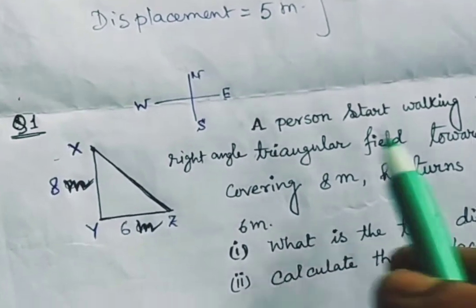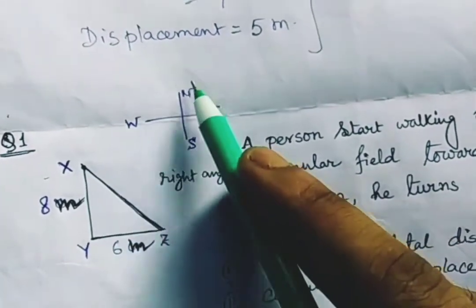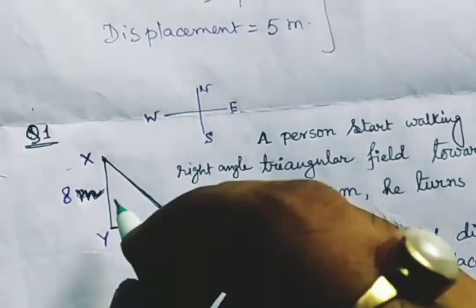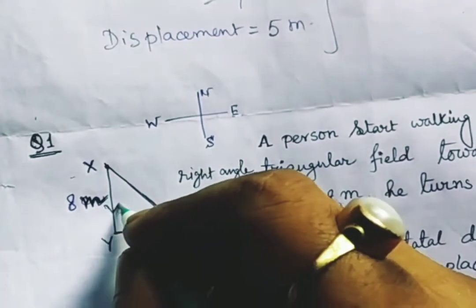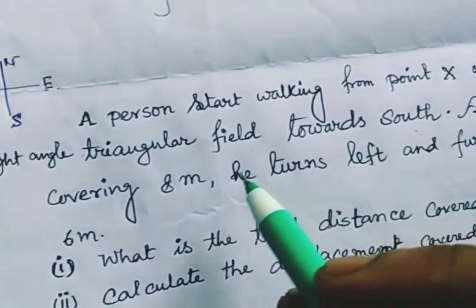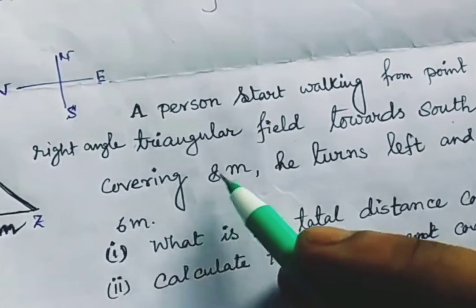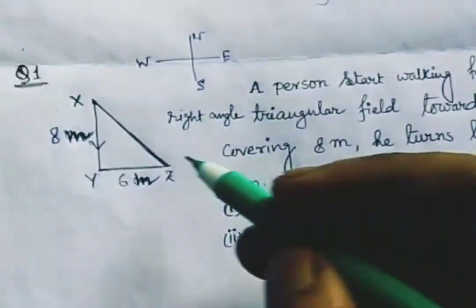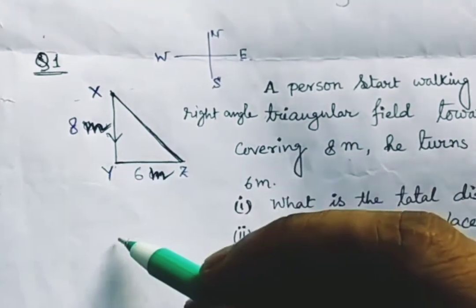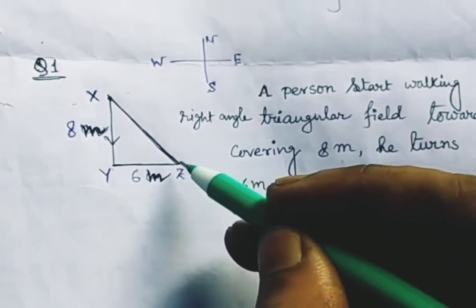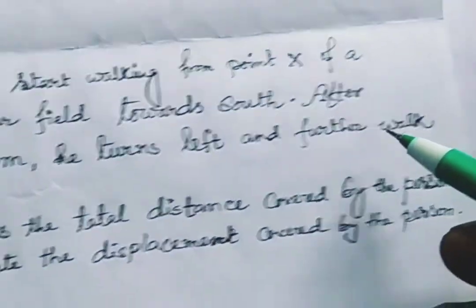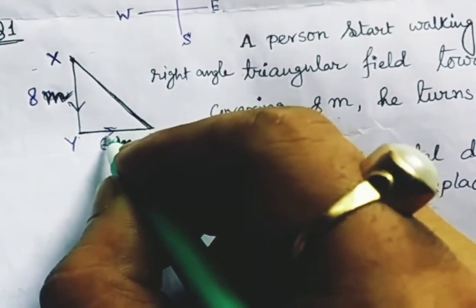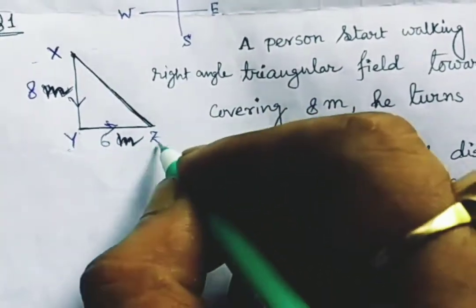South means, you need to understand, this is east, west, north, south. Suppose he is here, he is going downward, coming in that direction. This is called the south direction. Now after reaching 8 meter, or covering 8 meter, from here to here it is 8 meter, he turns left. Turning left means, suppose you are facing in that direction, your left is this side. So he turns left and walks a further 6 meter, that means YZ, this length, is 6 meter.